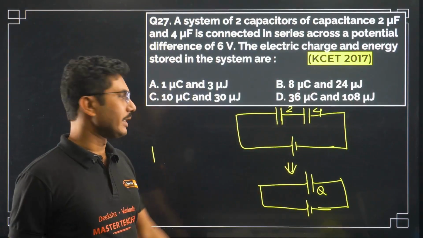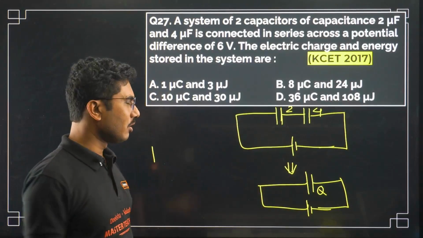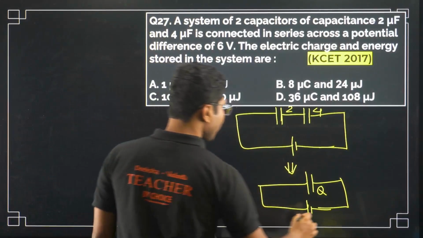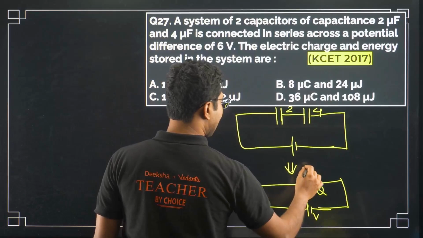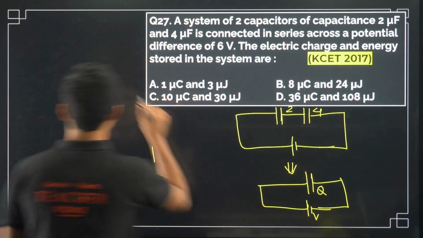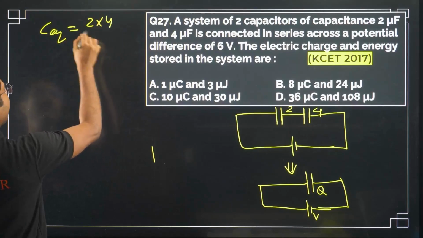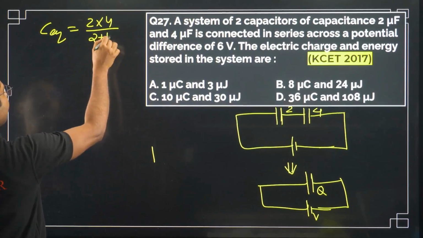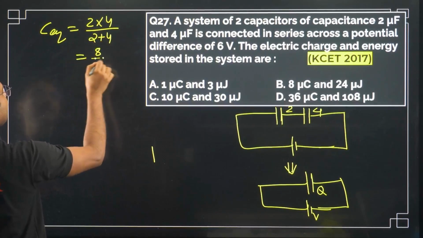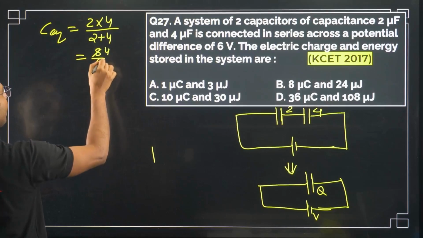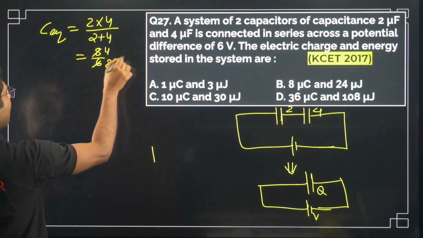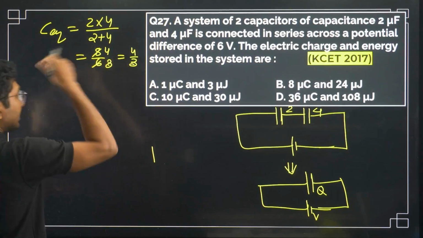Energy can be calculated using any one of them. So first we will calculate the equivalent capacitance. Equivalent capacitance is 2 into 4 divided by 2 plus 4, that is 8 by 6, that is 4 by 3. So 4 by 3 is the equivalent capacitance.